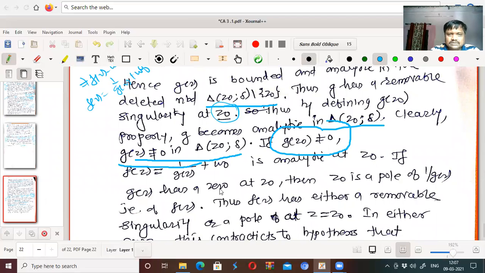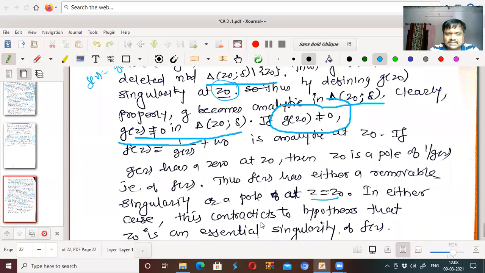Now suppose g of z has a 0 at z0. Then z0 is a pole of 1 upon g of z, that is, of f of z, because W0 is a constant, no problem. Thus f of z has either a removable singularity or a pole at z equal to z0. If g of z does not have a 0, then it is a removable singularity. If g of z has a 0, then f has a pole at z equal to z0.